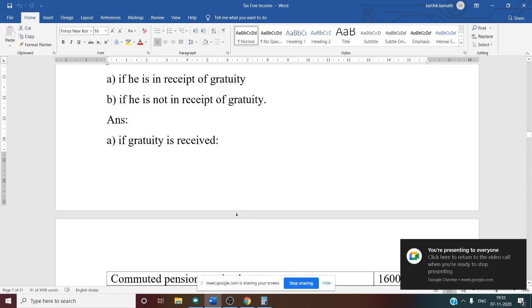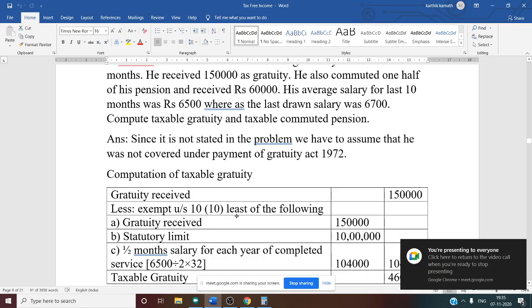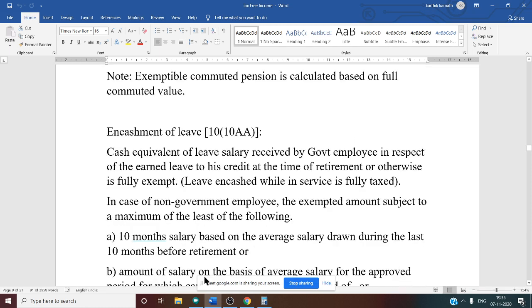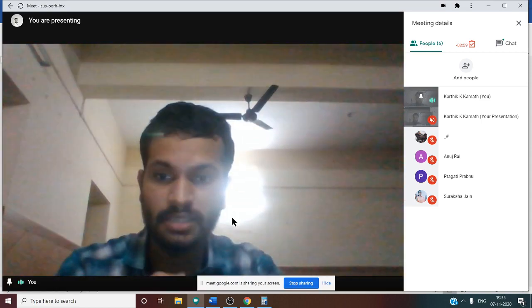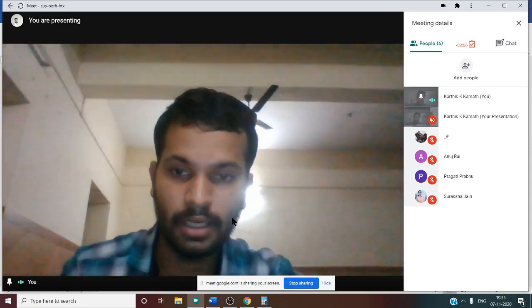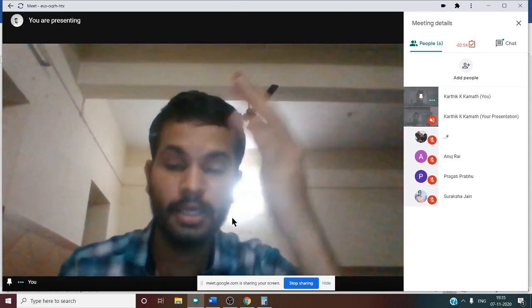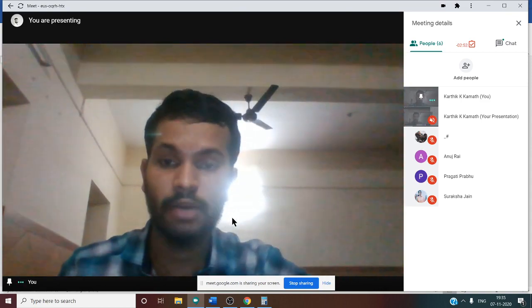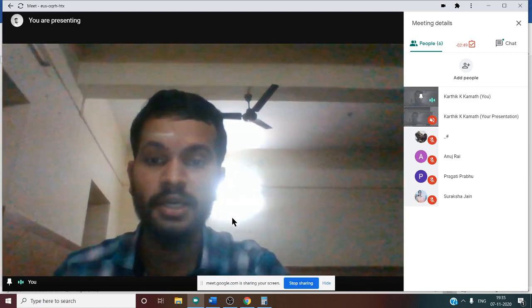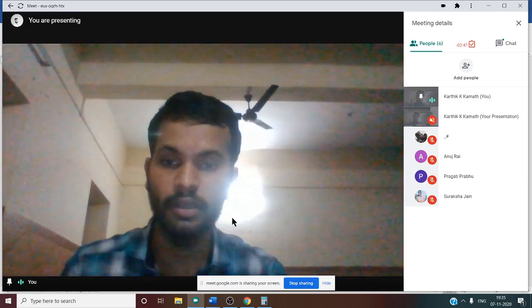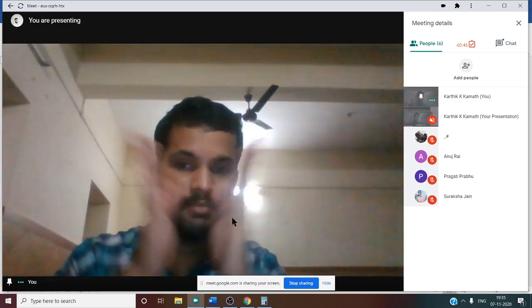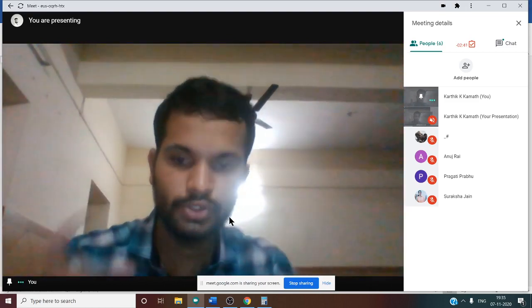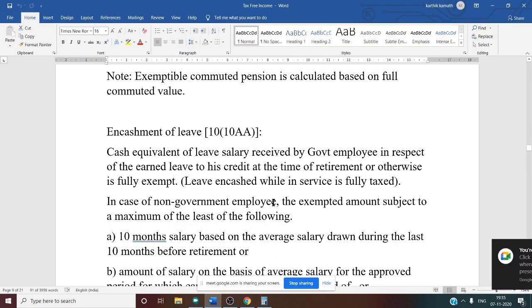Next, the rules regarding earned leave encashment. Why are we discussing all these rules? Because it is very important, and 12 mark questions come from it. They may ask only gratuity calculation, covered and not covered, or gratuity and commuted pension calculation, or gratuity and earned leave encashment calculation. So any question can come. That is why remembering the rules is very important. Now the next topic is earned leave encashment.